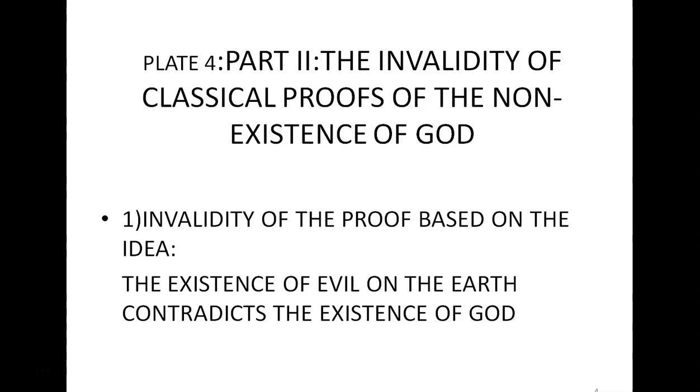Invalidity of the first proof of non-existence of God. The first proof of the non-existence of God is based on the main idea written on the screen that the existence of evil on the earth contradicts the existence of God. Thus, the most current proof of the non-existence of God is the existence of evil on the earth. According to this proof, the existence of evil on the earth implies the non-existence of God.